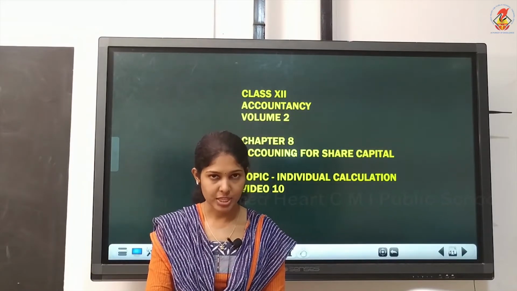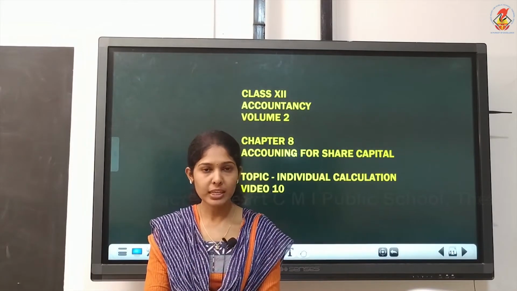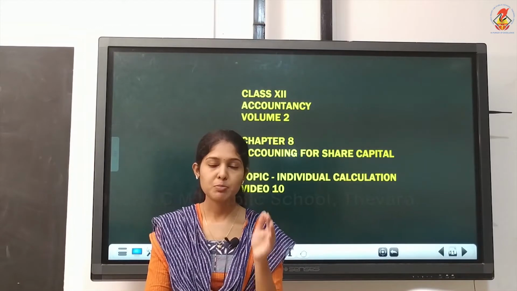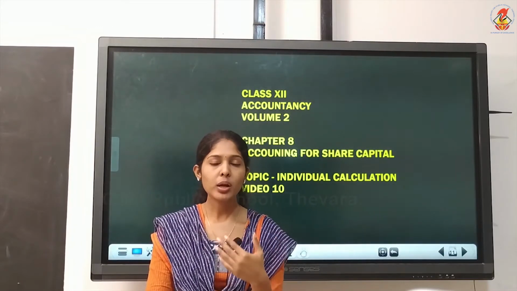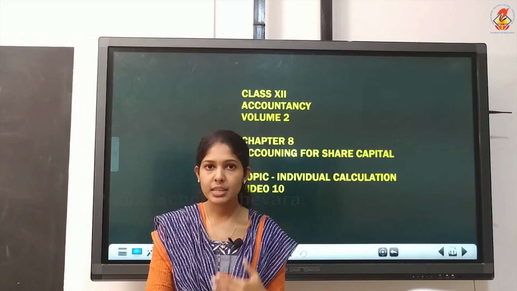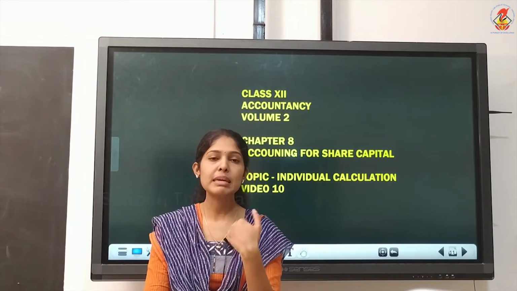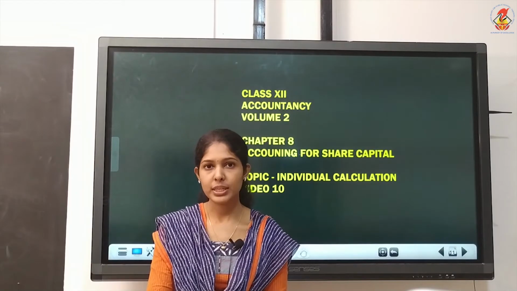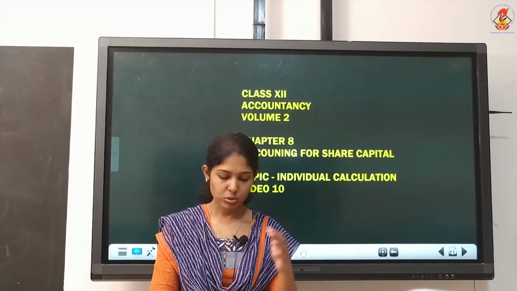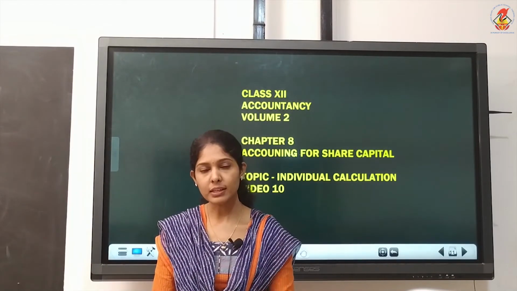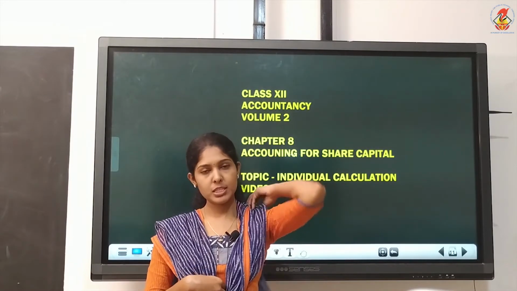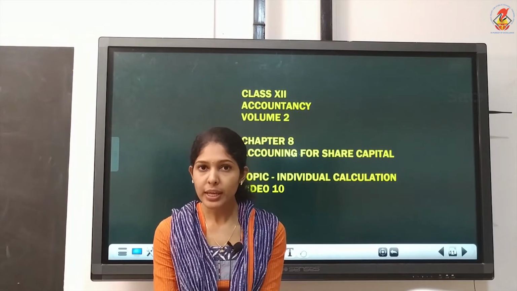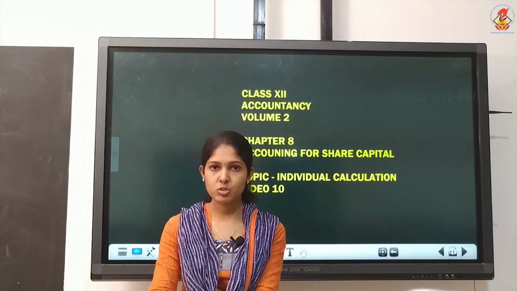What is the meaning of this? Are they getting fully? No. It is called pro rata allotment, partial allotment. And what are they doing with the excess? Did they say like excess money will be returned or refunded? No. So what will they do here? This is actually pro rata. Those who applied for 50 got only 30, that is partial allotment. That is pro rata allotment. So you have to write a pro rata entry in this question, not a rejection entry.